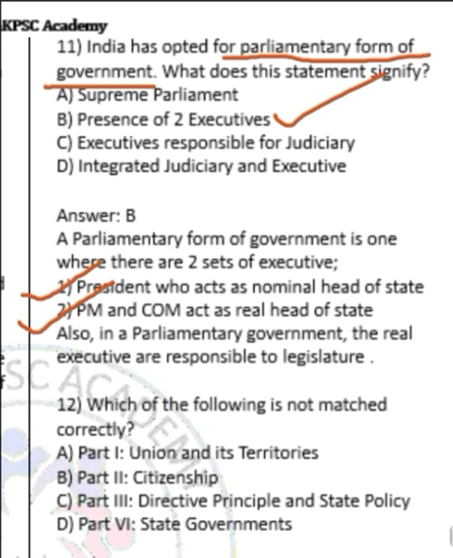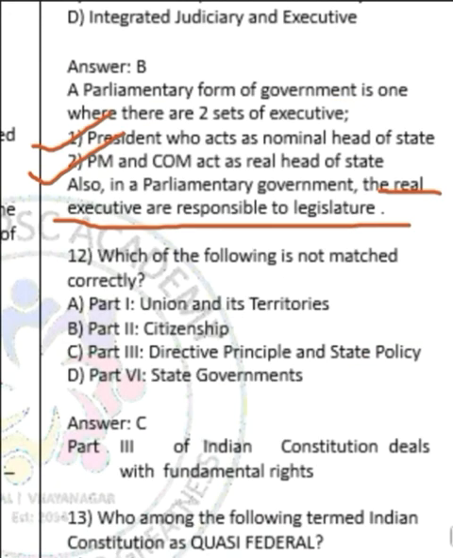Also, in the Indian parliamentary form of government, the real executives, the President and Council of Ministers, are responsible to the legislature. Moving on to question number 12. Here they have given the parts of the Indian Constitution and you have to find out which part is not correctly matched with the description. The correct answer is option C, part 3.